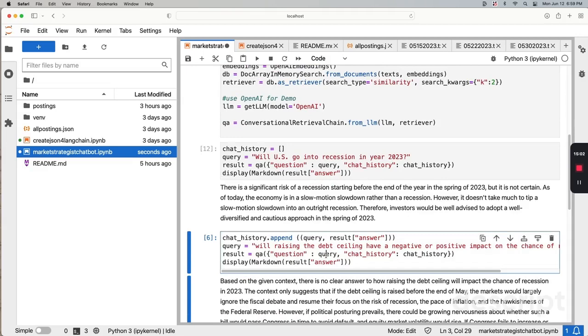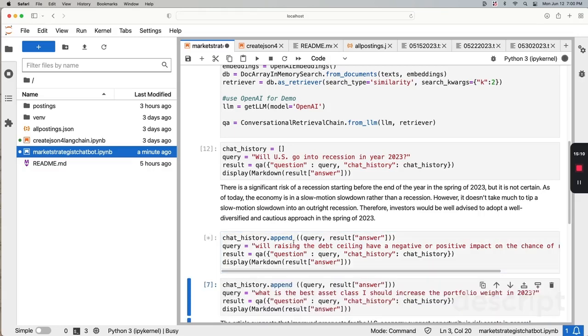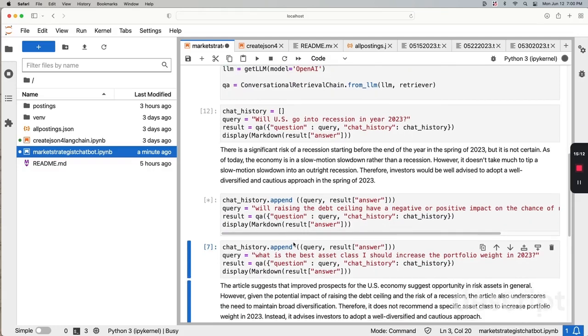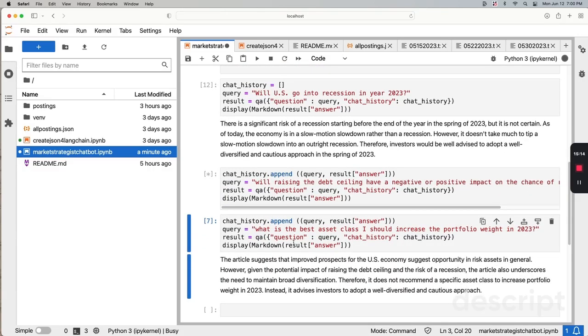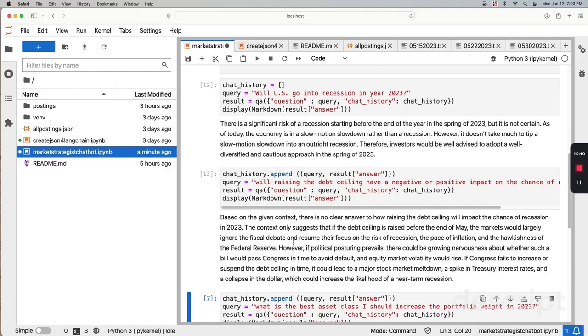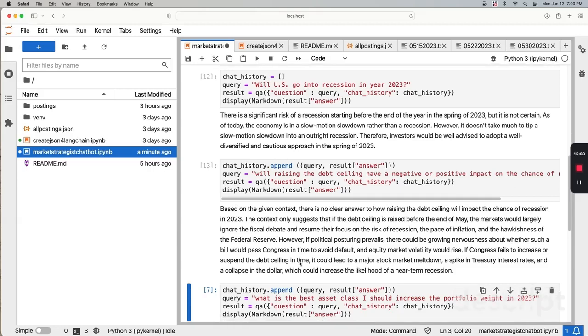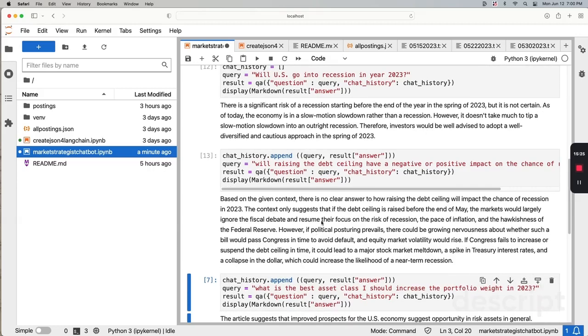All right, let's ask the next question. Will raising the debt ceiling have a negative or positive impact on the chance of recession? Let's see what the market strategist says. Based on the given context, the market strategist doesn't give a clear answer on the impact.